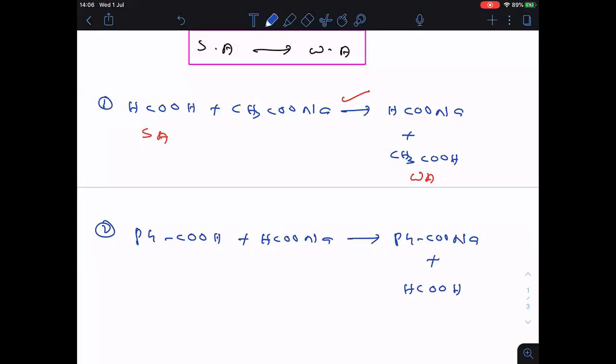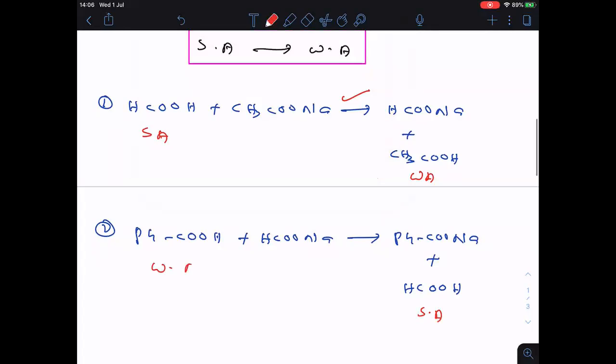So here two acids are in competition, benzoic acid and formic acid. I think formic acid is the strong acid, benzoic acid is the weak acid. This I told you also. All aromatic acids are stronger acids than aliphatic acids except formic acid. So this reaction is not feasible because it is moving from weak acid to strong acid. Therefore, it is not feasible.